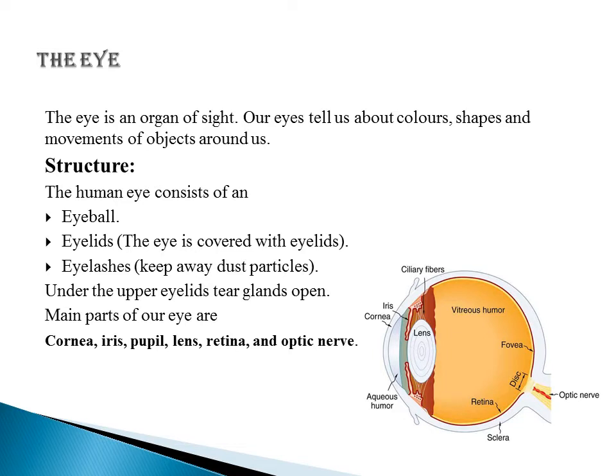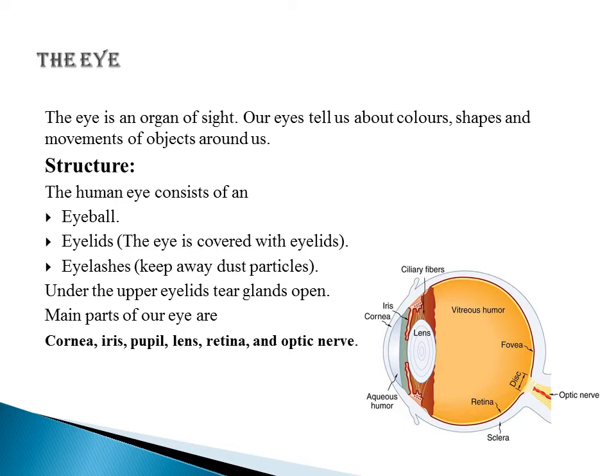The first part is the eyeball and the second one is the eyelids. The eyelids protect the eye, or eyelids cover our eye, and eyelashes keep away dust particles. It means these eyelashes protect our eyes from any external object. Under the upper eyelids, tear glands open, and these tear glands help in the formation of tears, which also help in the protection of our eye. Main parts of our eye are cornea, iris, pupil, lens, retina and optic nerve.